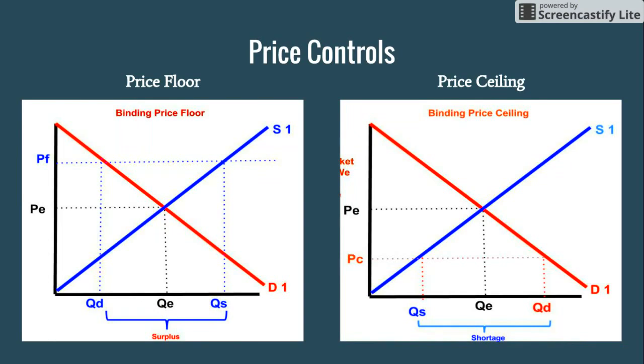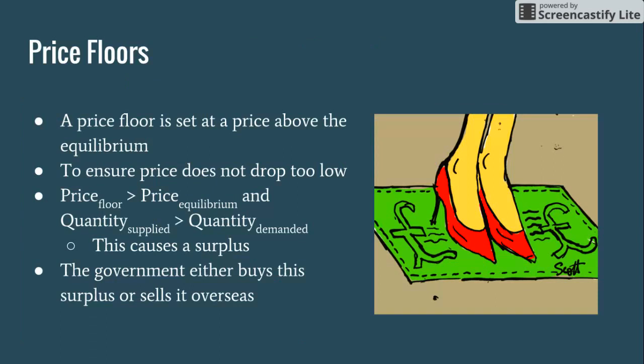Now on to price controls. There are two types of price controls, price floors and price ceilings. The first kind, price floors, are when the price floor is set above the equilibrium price. This is to make sure that prices don't drop too low, and it's to help the company in the long run. But this causes one problem. Because the price floor is above the equilibrium price, the quantity supplied is greater than the quantity demanded, so it causes a surplus. And the government usually has to buy this surplus or sell it overseas, which isn't good.